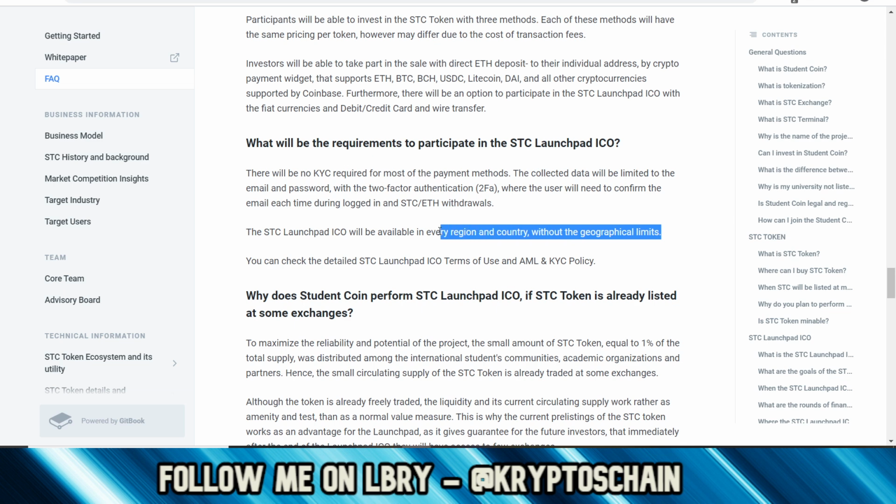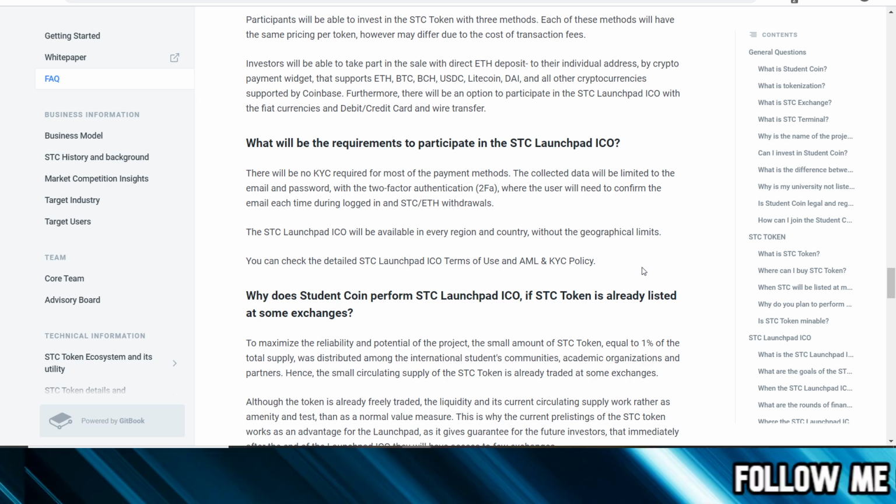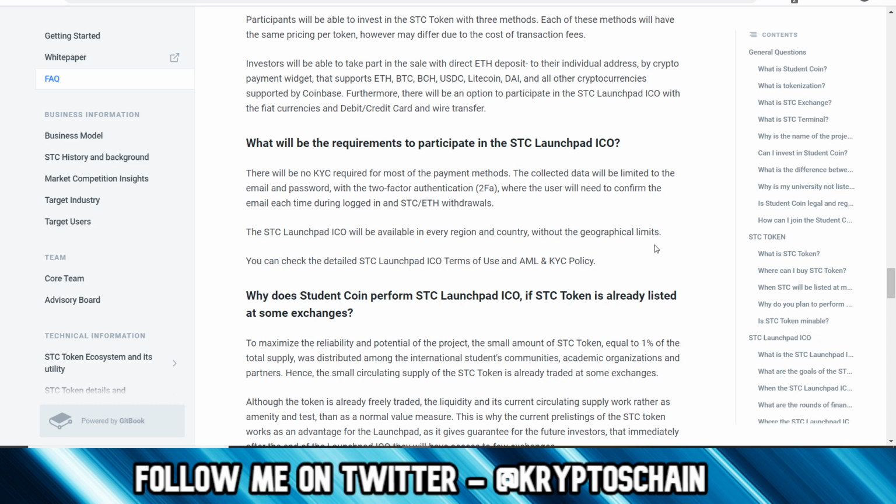So this is my concern here, is like, how come this can actually be done? What is the reason behind this? Because I know that the SEC doesn't like this kind of situation unless you've got some sort of regulation in place, so some sort of agreement with the SEC to allow people in the United States to take part. So I don't know how they're managing this, right?